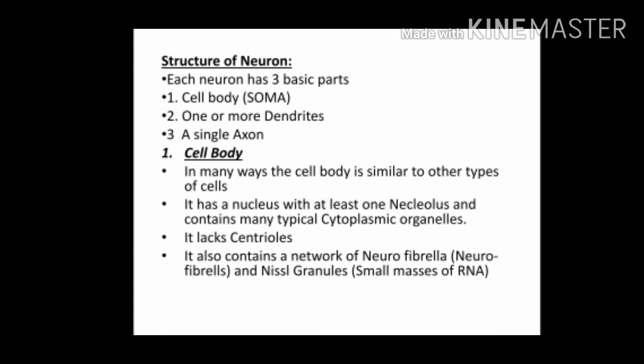Usually they take more stain, they absorb more stain and appear as dark grains in the cell body. They are nothing but masses of RNA. So all these are present in the cell body or soma of the neuron. From the cell body arise the dendrites and axons, which are nothing but cytoplasmic extensions.